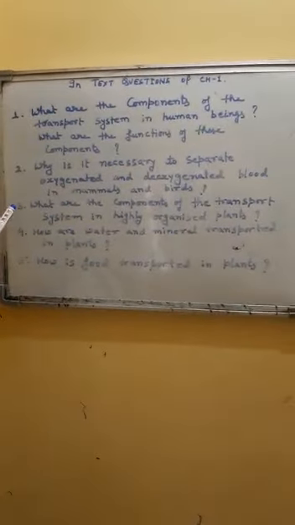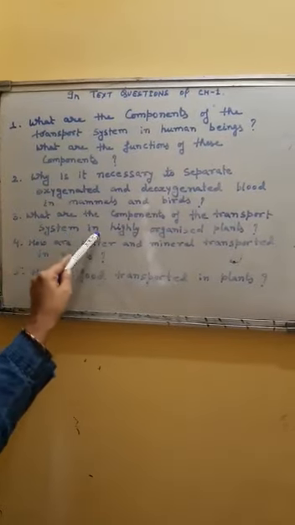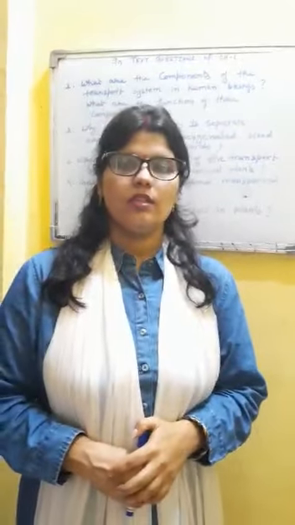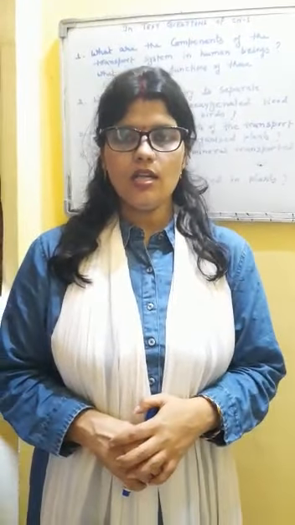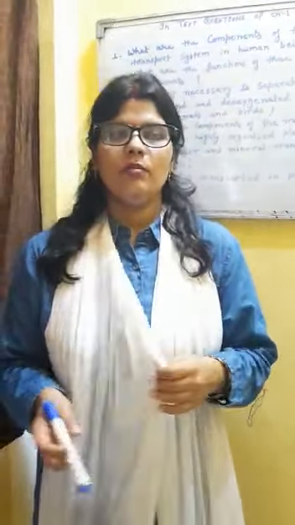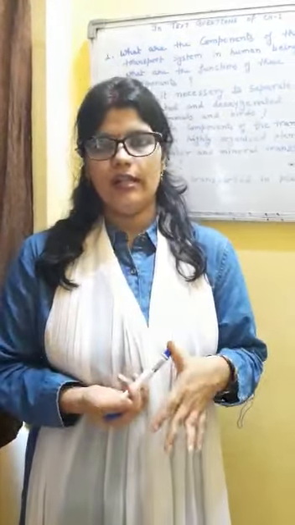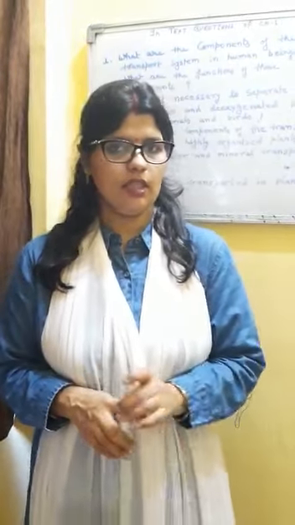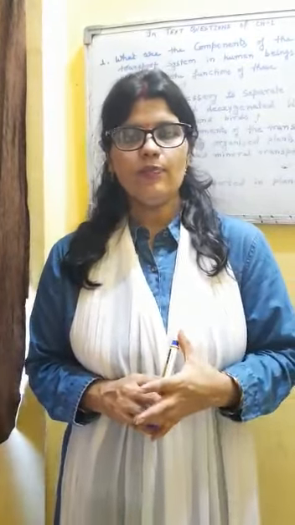Next question is, what are the components of transport system in highly organized plants? In highly organized plants, the components of transport system are xylem and phloem. You have to explain about those. You will write down about the number of types of cells present in xylem, how many of them are dead, how many of them are living, and how many of them are actually responsible in water transport, and what is the function of others. Everything has been taught to you.